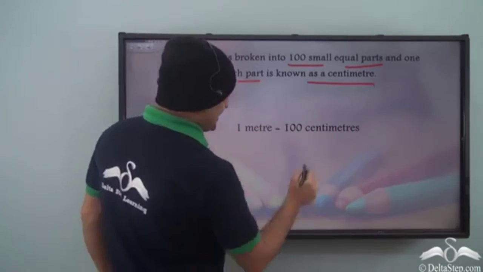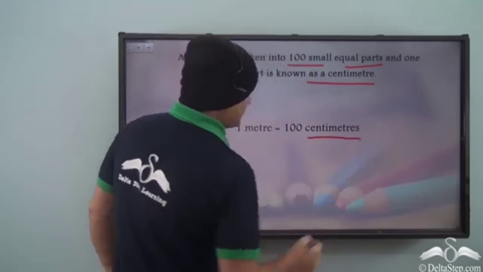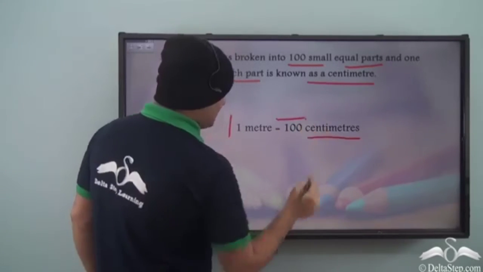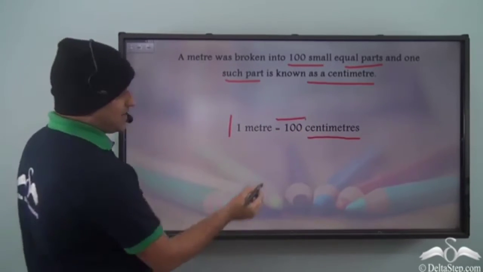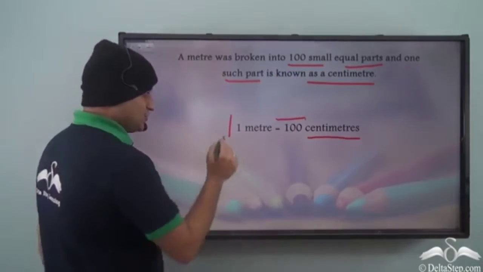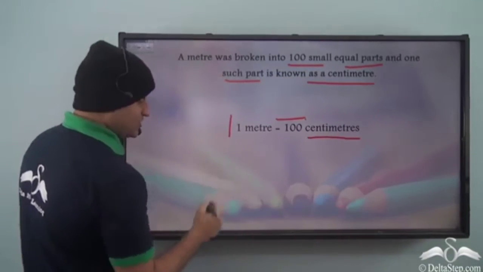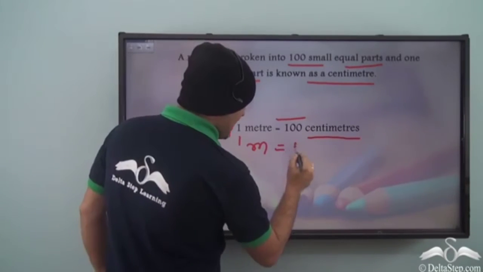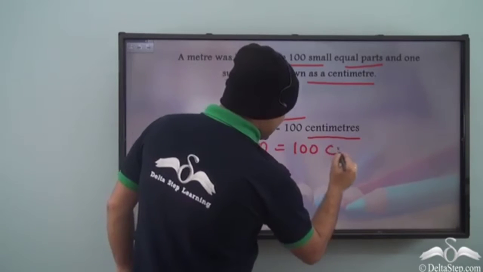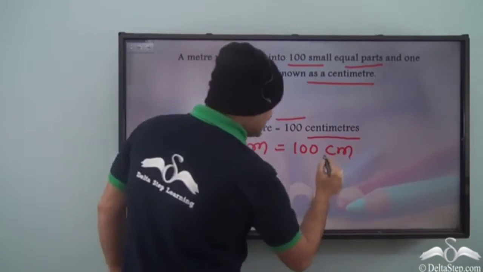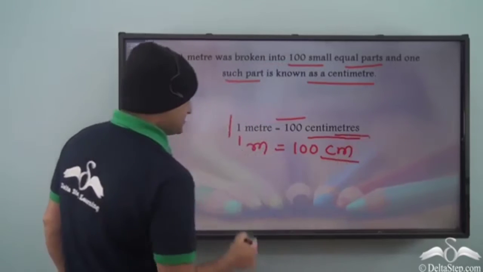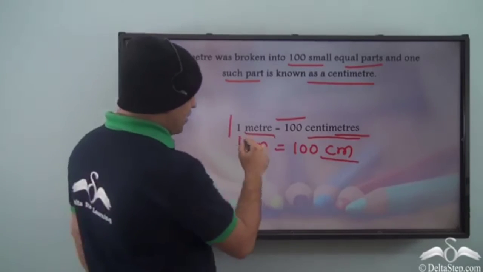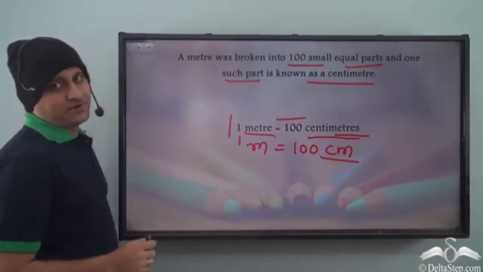So 1 meter is 100 centimeters, or you can say that 1 m is equal to 100 cm, because cm is the symbol for centimeters, and m is the symbol for meter. So you see, this is how a meter is converted to centimeters.